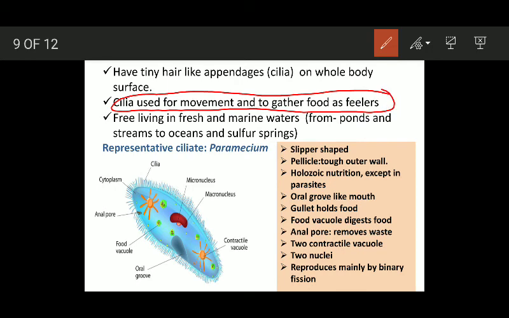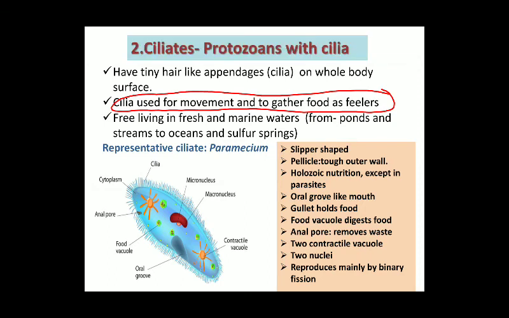The free living forms of ciliates in aquatic ecosystems exist in both marine as well as fresh waters. They can exist in ponds, streams, oceans and sulfur springs.